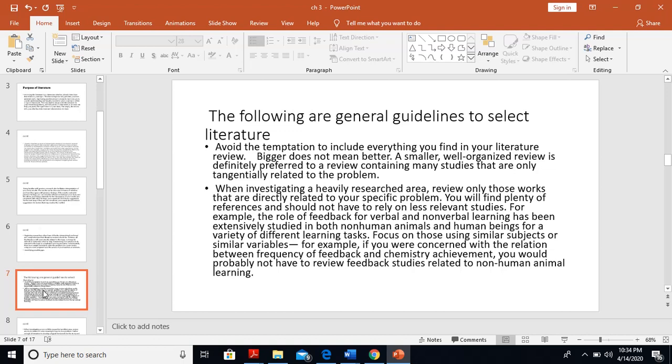For example, the role of feedback for verbal and non-verbal learning has been extensively studied in both non-human animals and human beings for a variety of different learning tasks. Focus on those using similar subjects or similar variables. For example, if you are concerned with the relation between frequency of feedback and chemistry achievement, you would probably not have to review feedback studies related to non human animal learning.